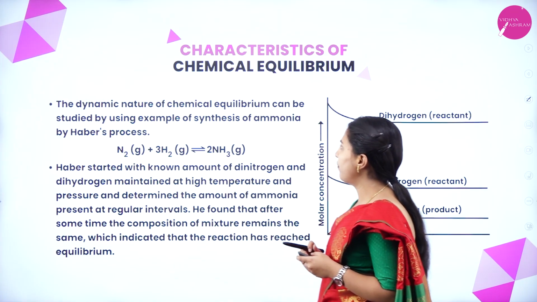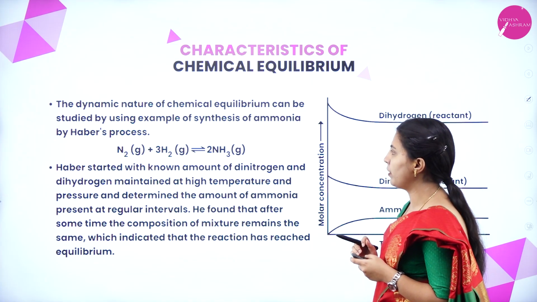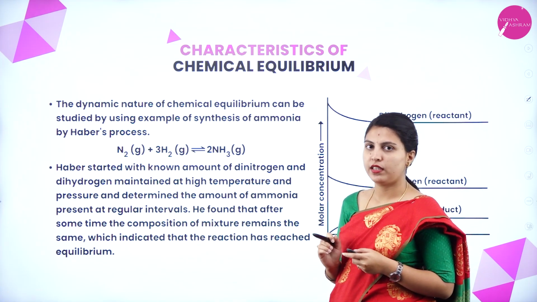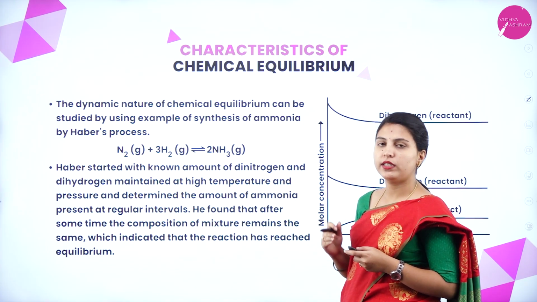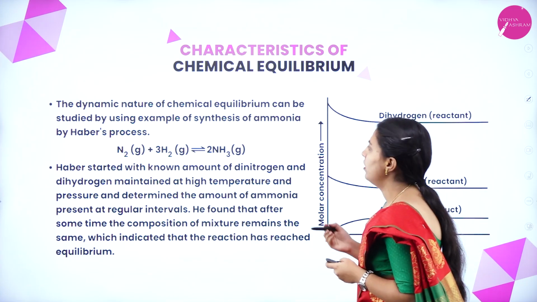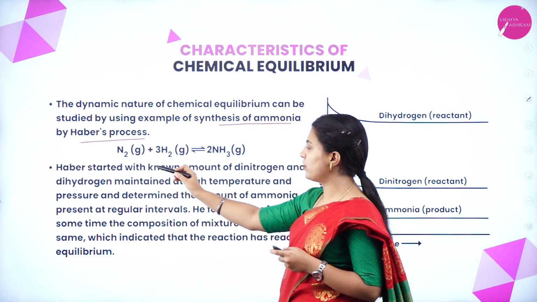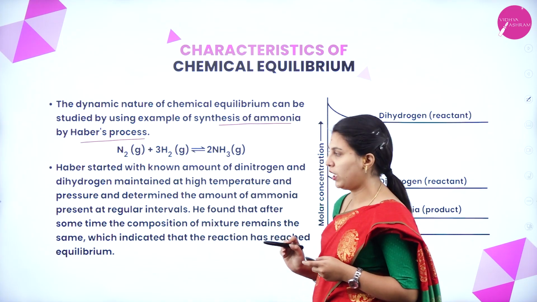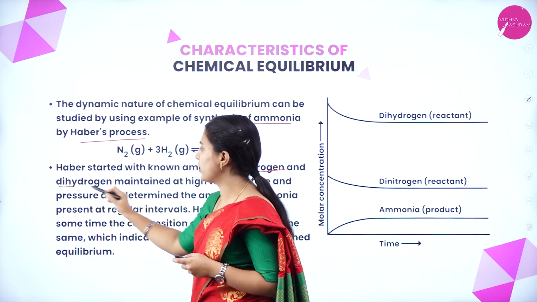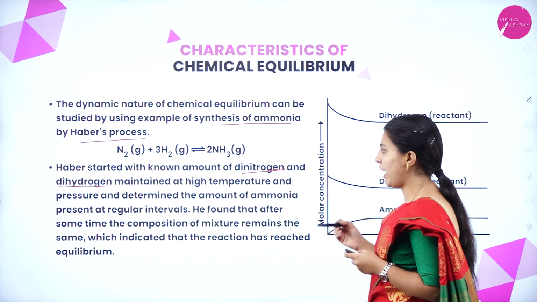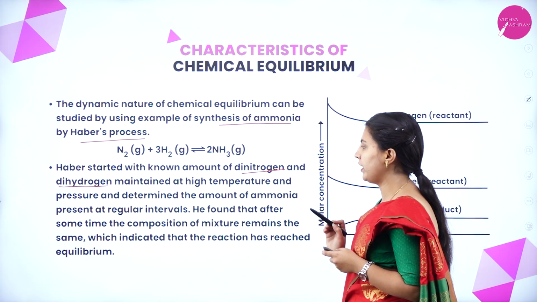The dynamic nature of chemical equilibrium can be studied by using the example of synthesis of ammonia by Haber's process. By giving a known process, they are explaining the nature of chemical equilibrium. That is the synthesis of ammonia by Haber's process, where nitrogen and hydrogen form ammonia. Haber started with known amounts of dinitrogen and dihydrogen maintained at high temperature and pressure and determined the amount of ammonia present at regular intervals.